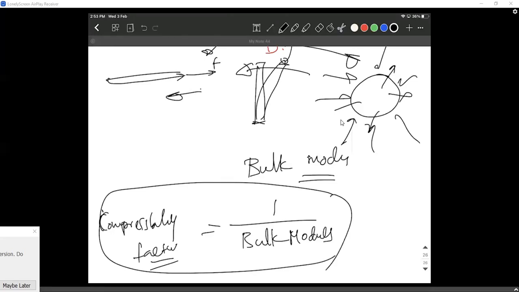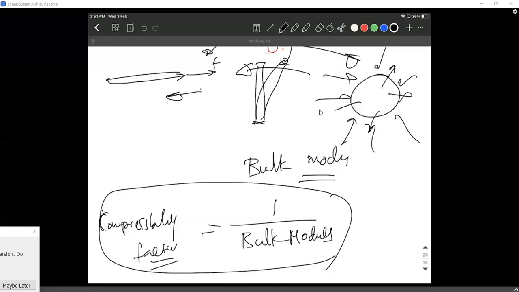Take a rubber ball, take a water balloon. Okay, Aniket, I'm talking to you. You ask your doubt and you leave. Take a rubber ball, take a balloon. Which is easier to compress? The balloon, sir. But which do you think has more bulk modulus? The balloon only, sir. No, the rubber ball has a higher bulk modulus.